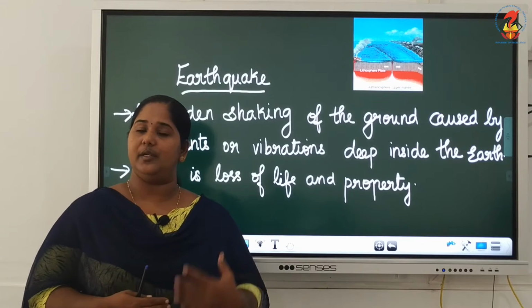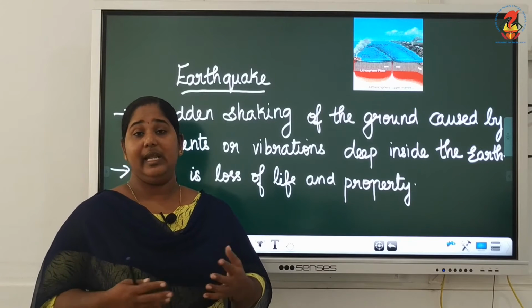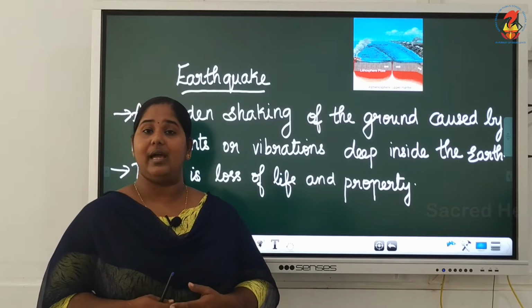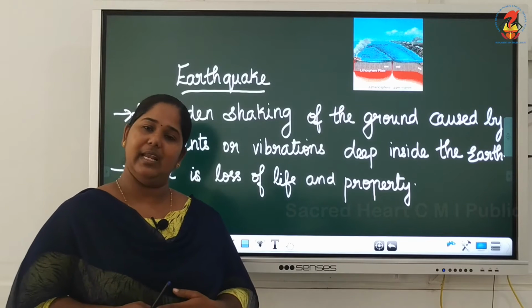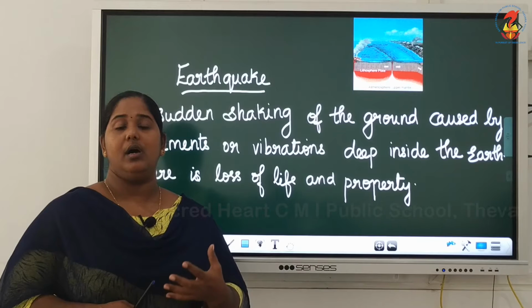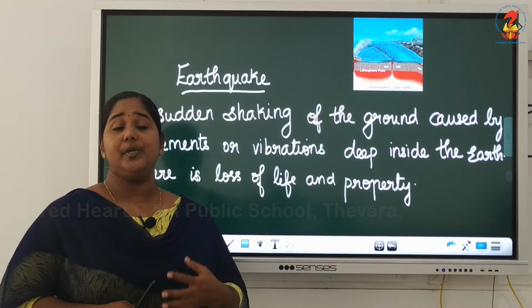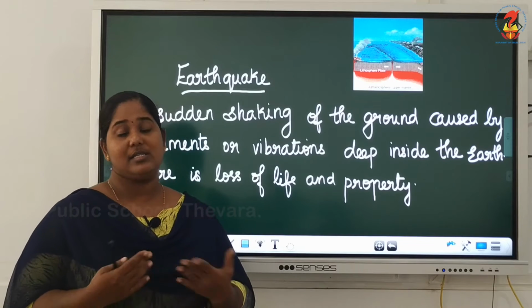Earthquakes cause a lot of danger to life and property. They lead to collapsing and shattering of buildings, roads crack, communication systems fail, and many people lose their lives. So it has to be dealt with in a proper way in order to reduce the number of people who lose their lives and to reduce the damage caused to our surroundings.